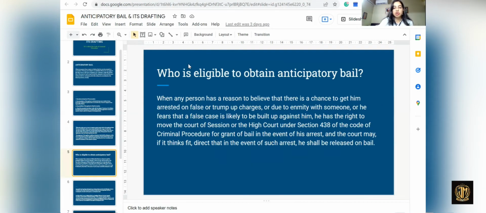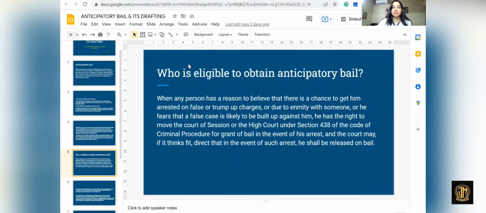Who is eligible to obtain anticipatory bail? Any person who has a reason to believe that there is a chance to get him arrested on false or trumped-up charges due to enmity with someone, or he fears that a false case is likely to be built up against him, has the right to move to the Court of Session or High Court under Section 438 of the Code of Criminal Procedure for grant of bail in the event of his arrest, and the court may, if it thinks fit, direct that in the event of such arrest, he shall be released on bail.